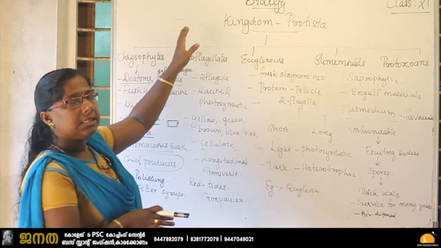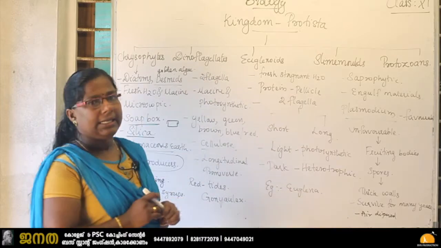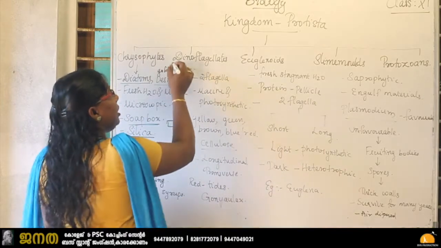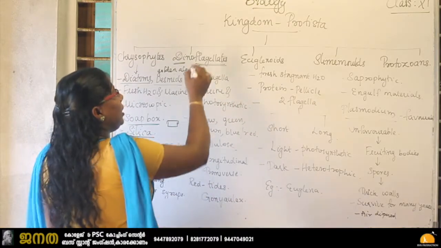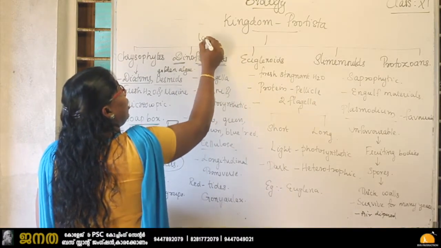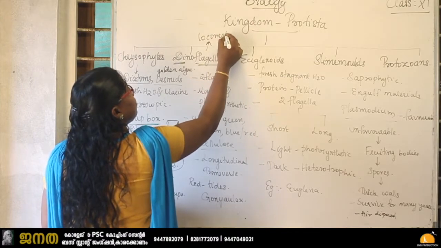Then the second one, that is dinoflagellates. Dinoflagellates. Di means two. Dinoflagellates. Flagella, it is the locomotory organ, for locomotion or movement.